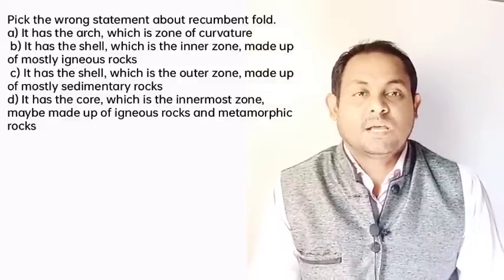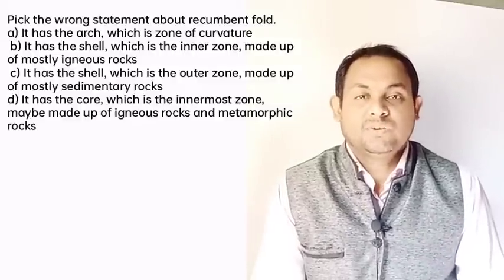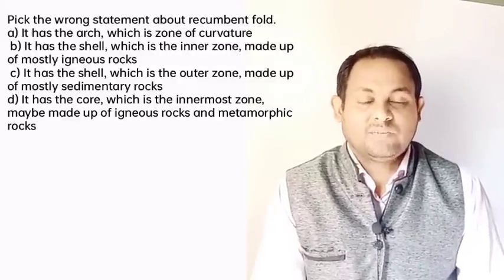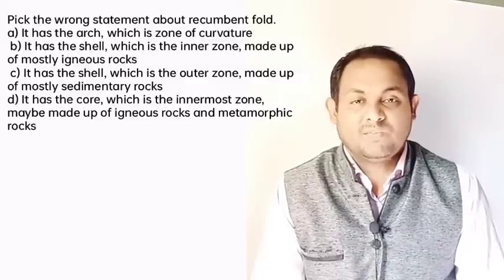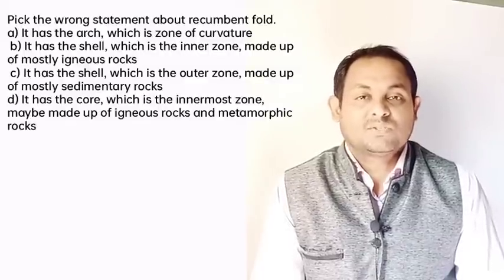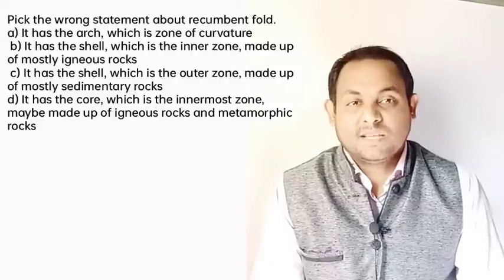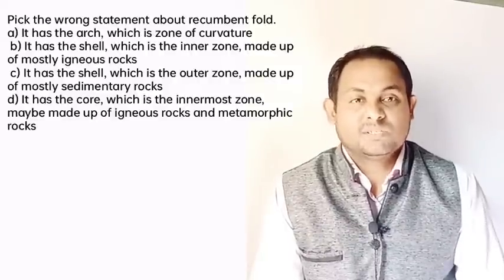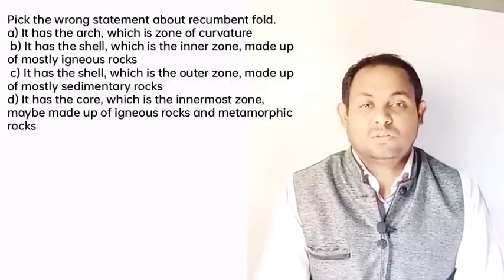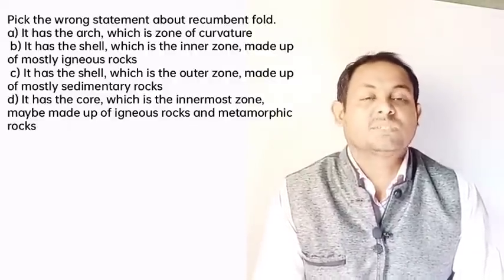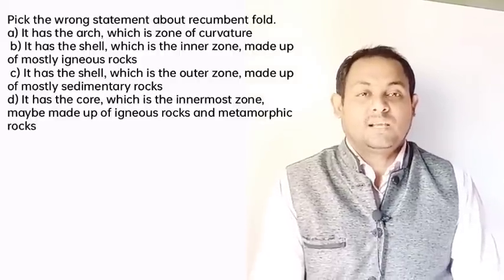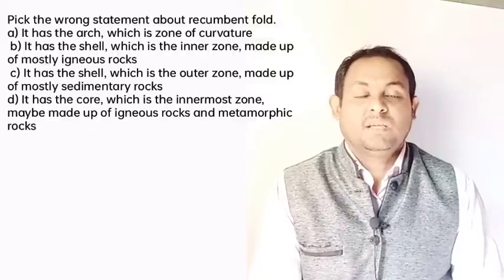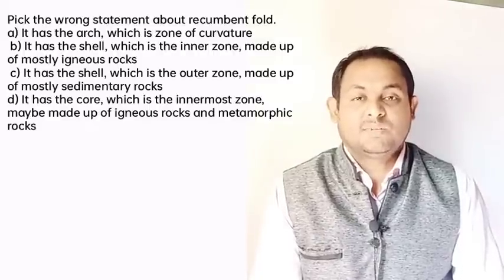Next question: pick the wrong statement about recumbent fold. It has the arch, which is the zone of curvature. It has the shell, which is the inner zone made up of mostly igneous rocks. It has the shell, which is the outer zone made up of mostly sedimentary rocks. It has the core, which is the innermost zone and may be made up of igneous and metamorphic rocks.